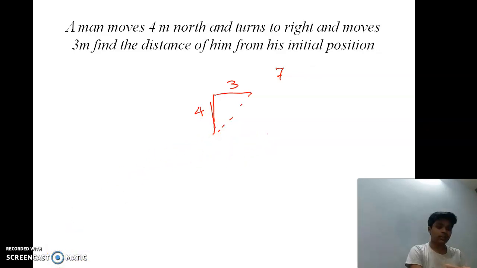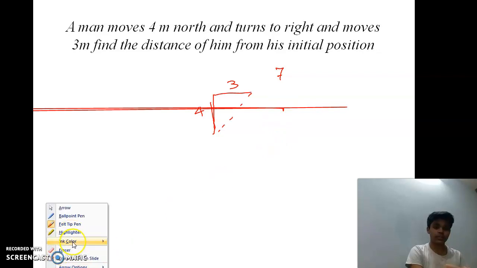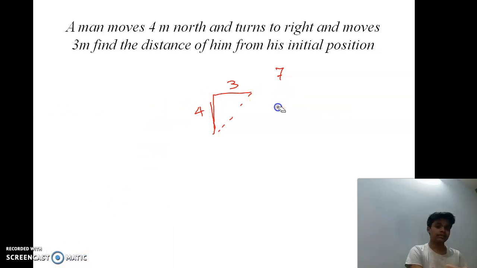So this side will be equal to root of 4 square plus 3 square. 4 square is equal to 16 and 3 square is equal to 9. Root of 16 plus 9 is equal to root 25, which is equal to 5. So the distance between initial and final position is 5 meters. Moving to next question.